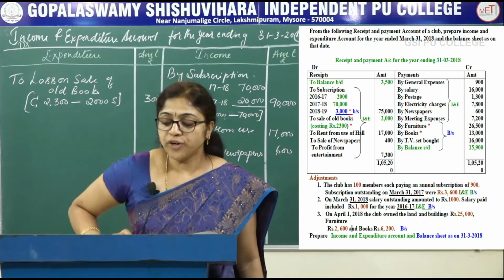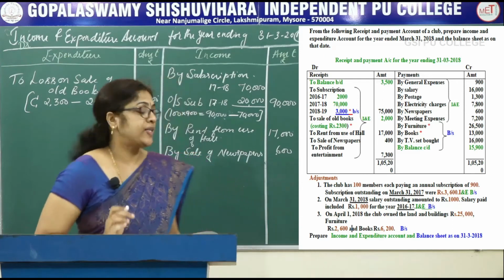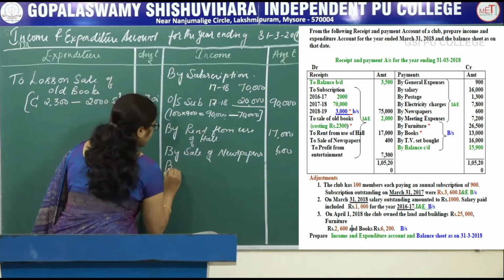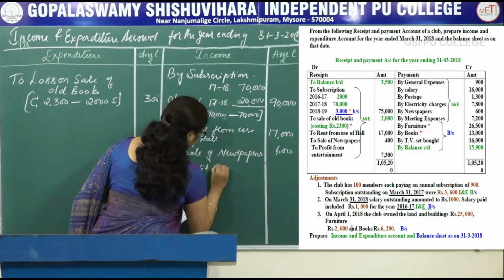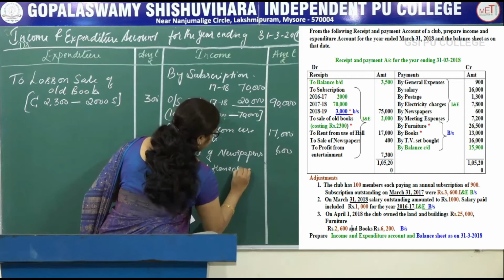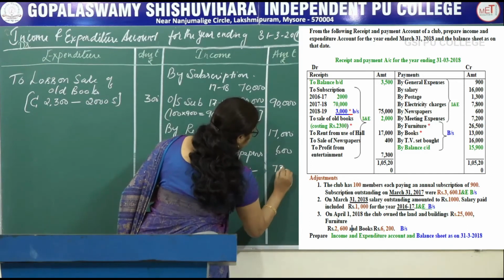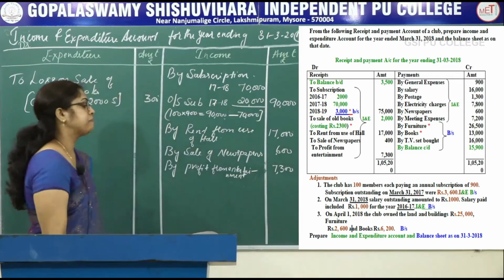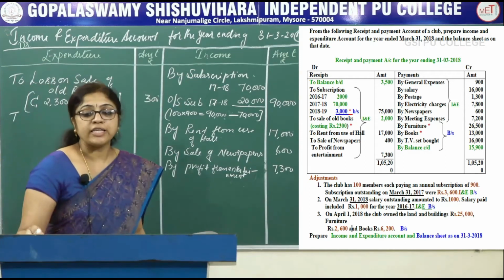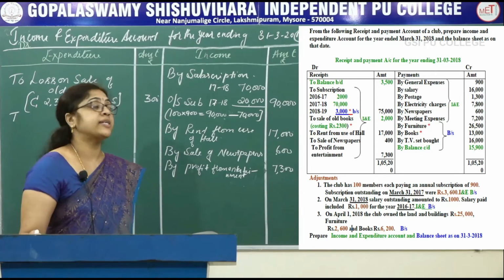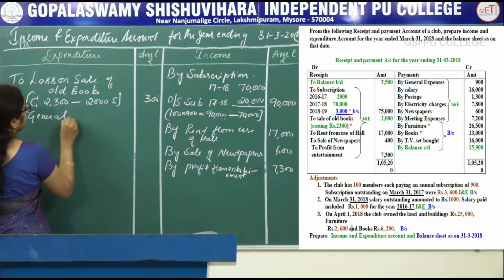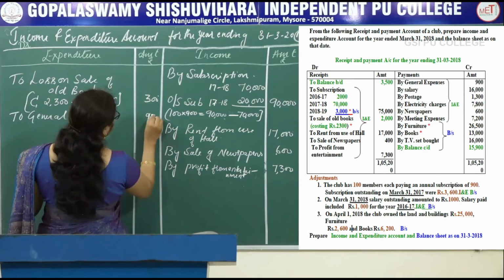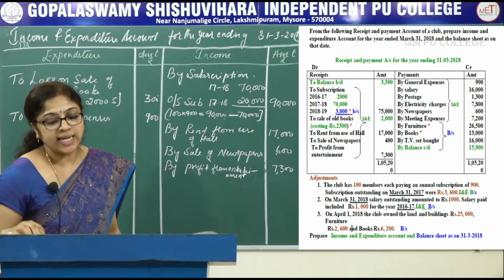Next one, profit from the entertainment is given. It is also a revenue receipt. Record on the income side by profit from entertainment amounting to rupees 7,300. Next, see the general expenses on the payment side. So bring that one to the income and expenditure account debit side, to general expenses 900.